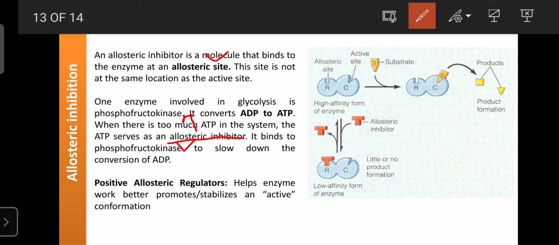Another kind of allosteric regulator is known as the positive allosteric regulator. They can help the enzyme work better, or promote or stabilize the active conformations present on the enzymes. Positive allosteric regulators, or allosteric inhibitors, are nothing but certain components or molecules that bind on the allosteric site and modify the activity of the enzyme, and such a phenomenon is known as allosteric inhibition.